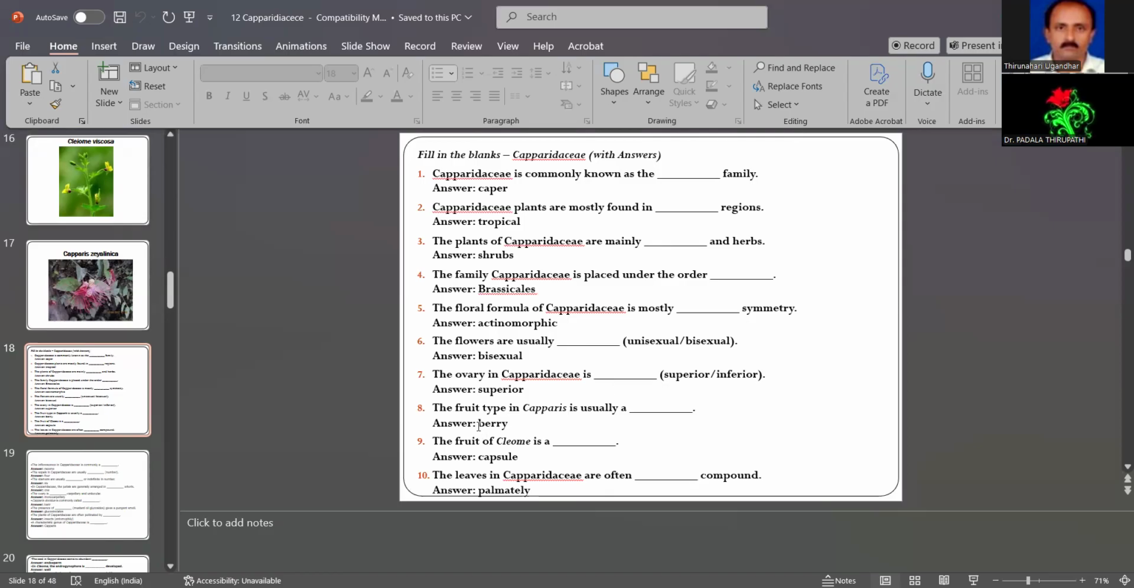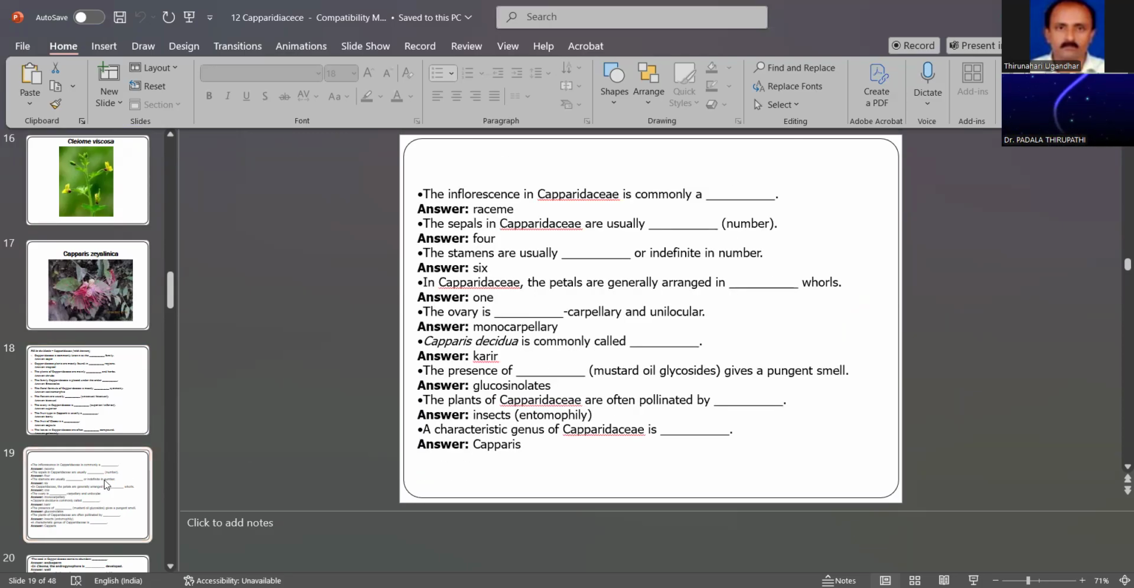The fruit type in Capparidaceae is usually a berry. Berry fruits are one important nature of the Capparidaceae family. The fruit of Cleome is a capsule. Cleome viscosa has a capsule fruit. The leaves in Capparidaceae are often palmately compound, which is one important vegetative character of the family.